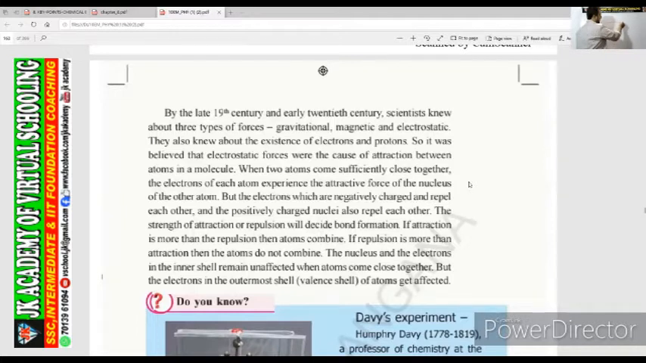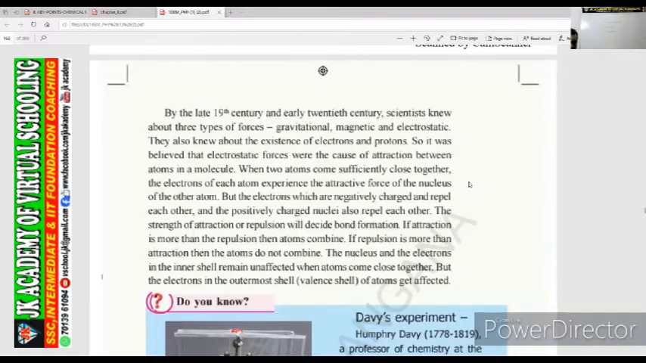In which century were these three types of forces discovered? In the 19th century. Who discovered them? The scientists. So it was believed that electrostatic forces were the cause of attraction between atoms in molecules.